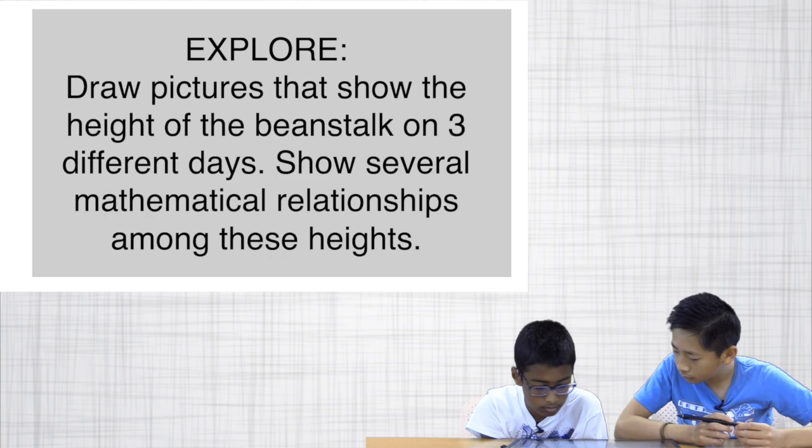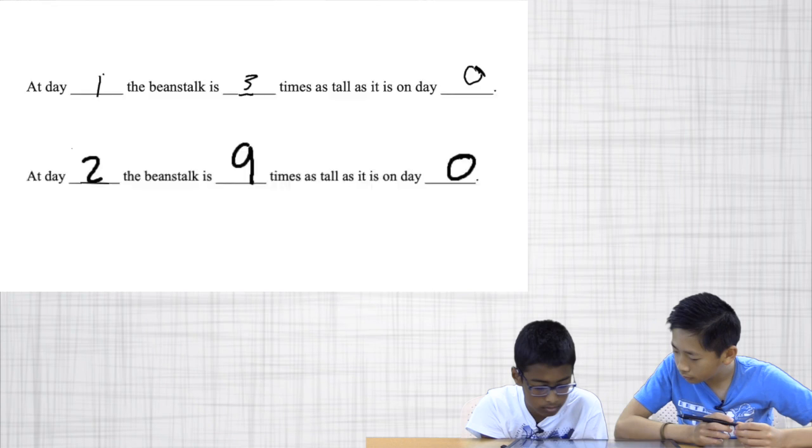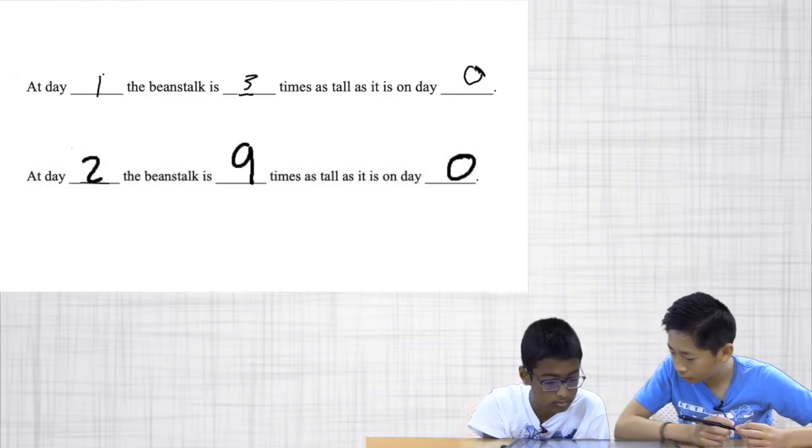Specifically, they'll draw pictures that show the height of the beanstalk on 3 different days. In these pictures, they will also explore several mathematical relationships between the heights. Before watching the video, see if you can draw a picture that shows both the height of the beanstalk on day 0, day 1, and day 2, and the mathematical relationships between them, as Josh and Arobindo found in previous episodes. Okay, so here we have several sentences.